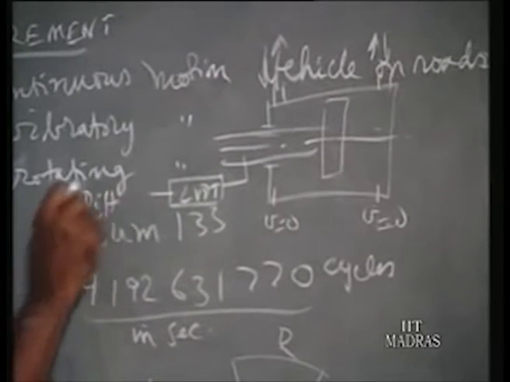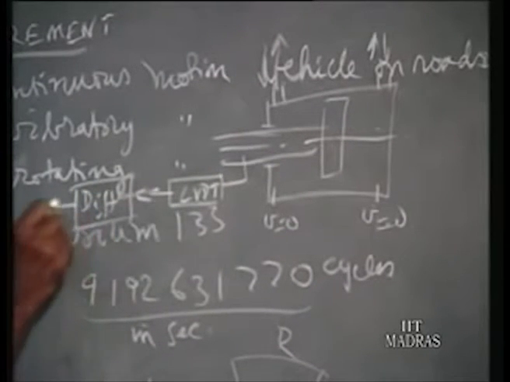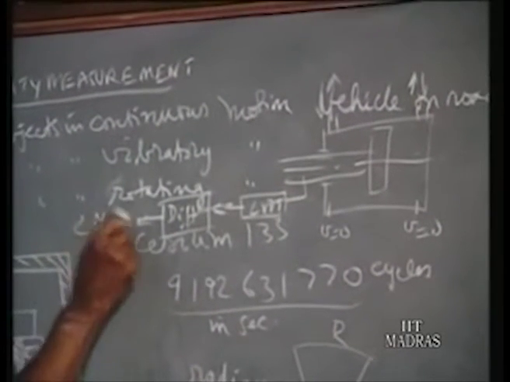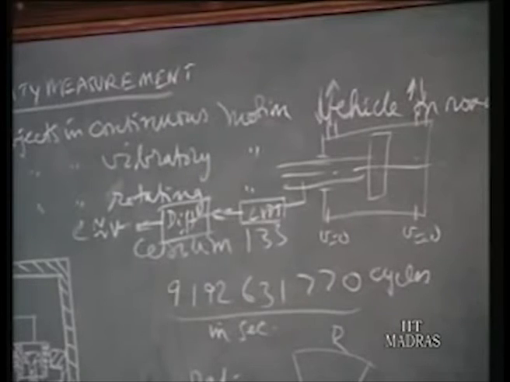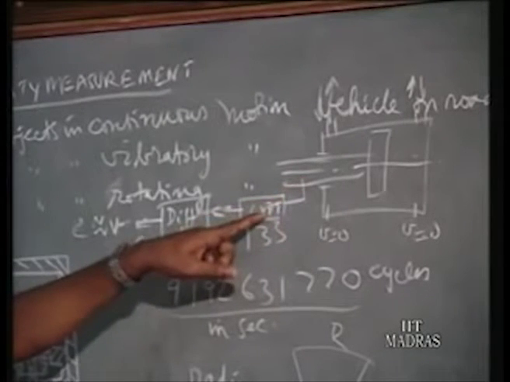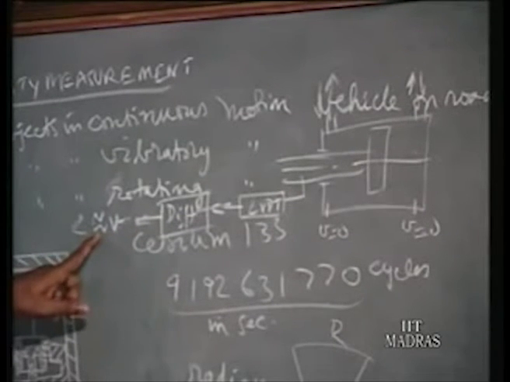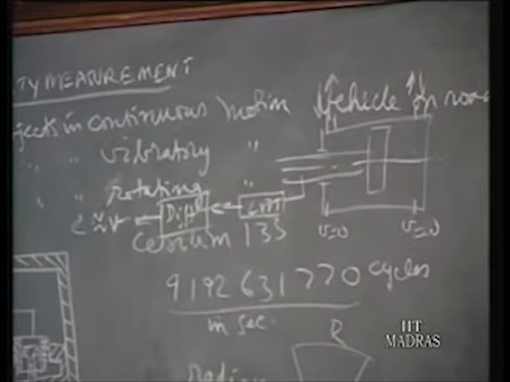You get an output E proportional to velocity. So by measuring the displacement with a displacement transducer and differentiating it, we get an output voltage proportional to velocity. This is one method, differentiation.